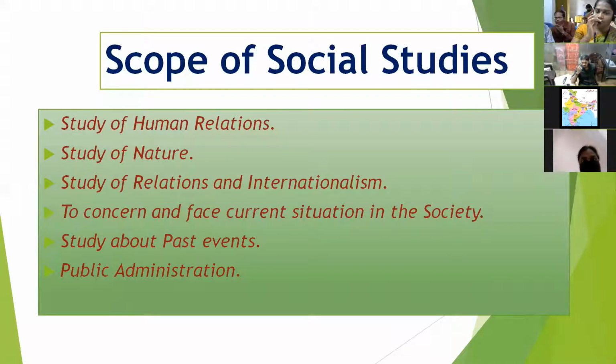The scope of social studies. It explains different activities and items. The study of human relations like family, community, society. All this comes under the study of social studies. Next, the study of nature like atmosphere, biosphere, hydrosphere, interior of the earth, exterior of the earth, types of forest. All this comes under the study of nature.